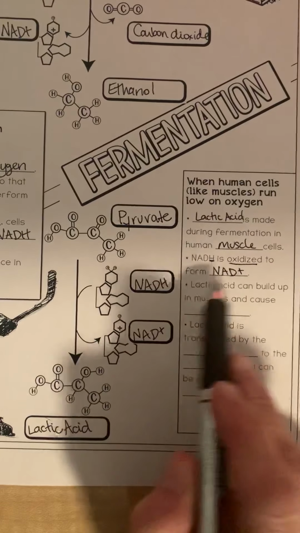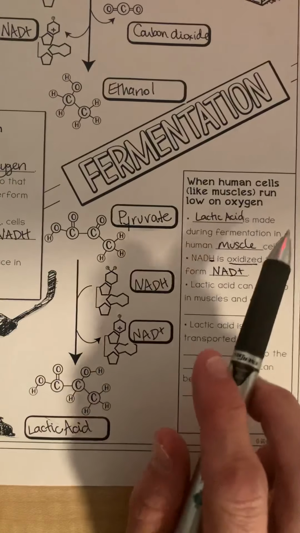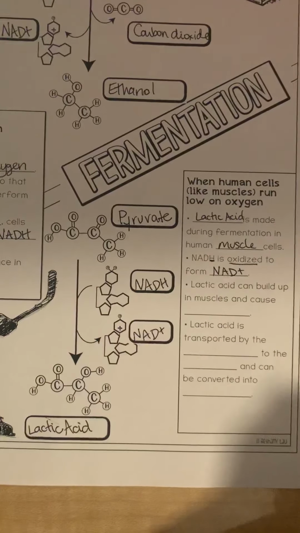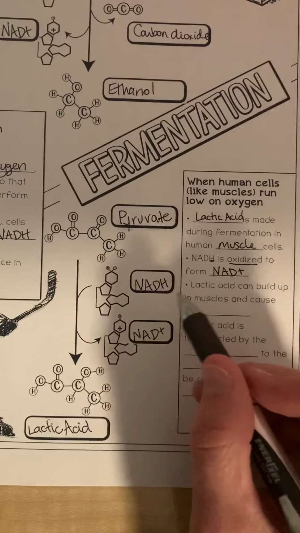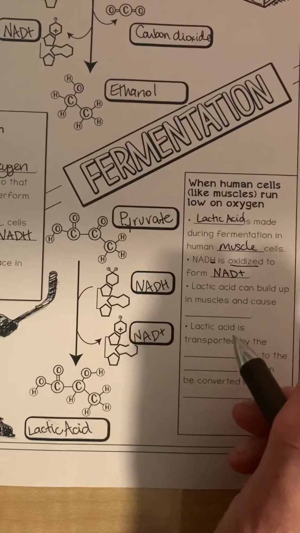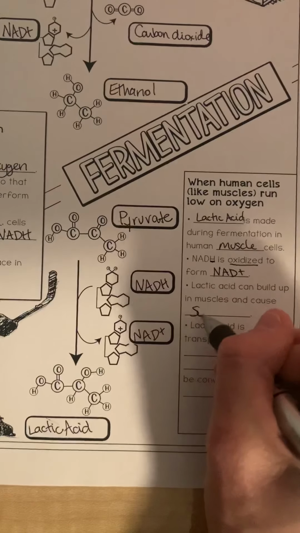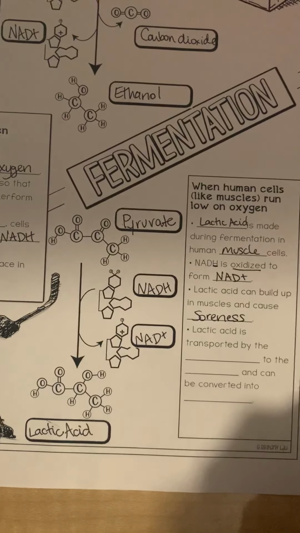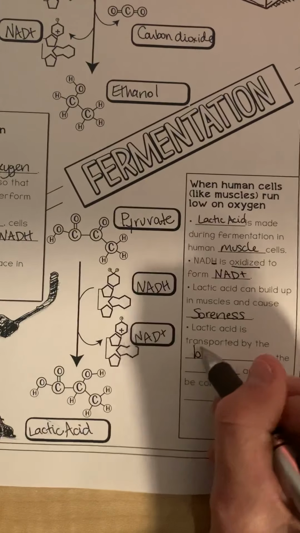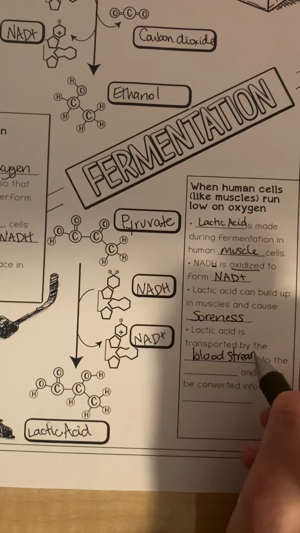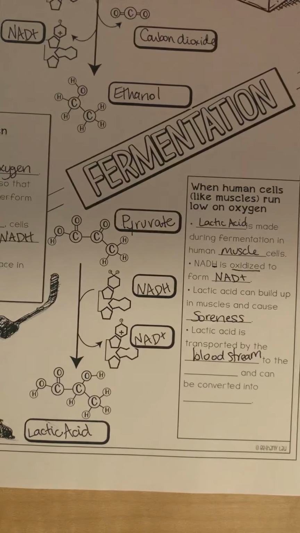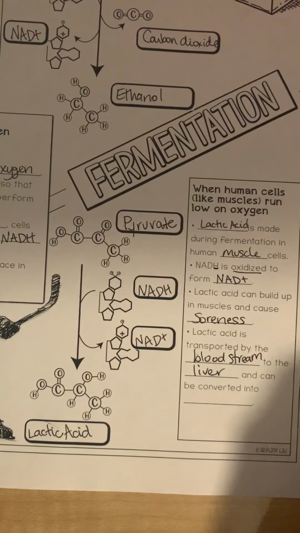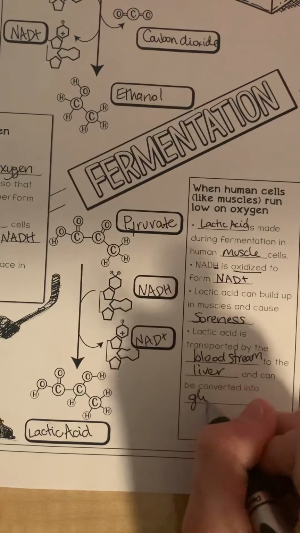Those electrons are still going to be used to continue on the cycle for the cell energy. Lactic acid can build up in our muscles and cause soreness. I'm sure you've all felt that at some point or another. Lactic acid is transported by the bloodstream to the liver and can then be converted into glucose.